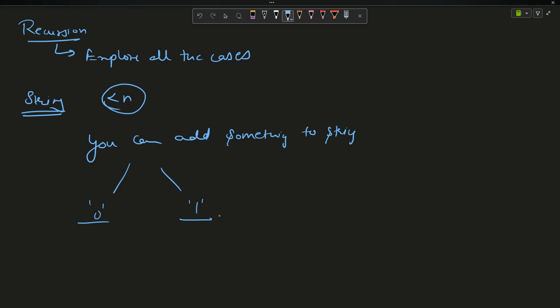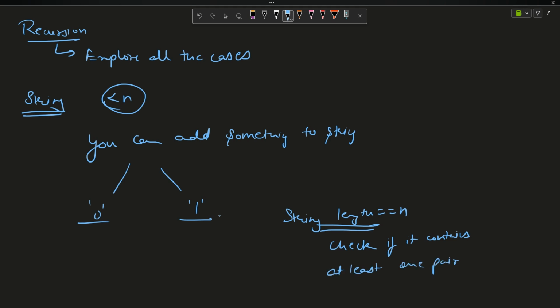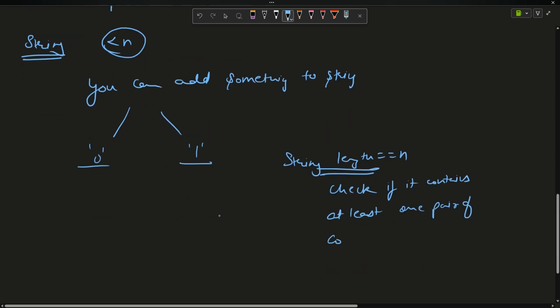And whenever the string length becomes n, in that case, what will you do? You will check if it contains at least one pair of consecutive ones, and if it is true, then answer plus plus.